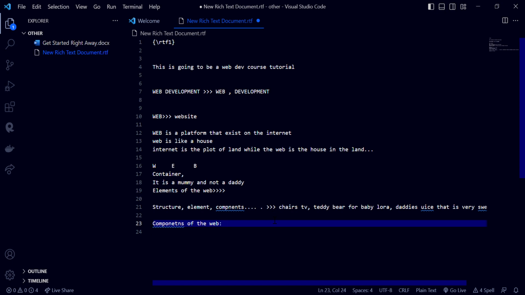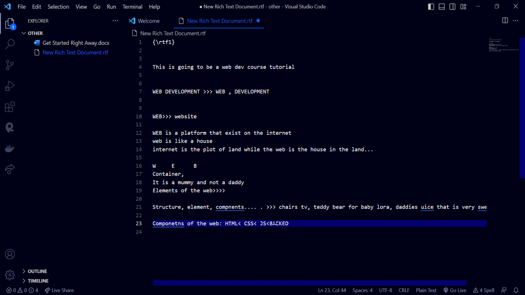Let me see. Okay, the components of the web. We could put HTML, CSS, JavaScript, and the backend. Let's just say backend.